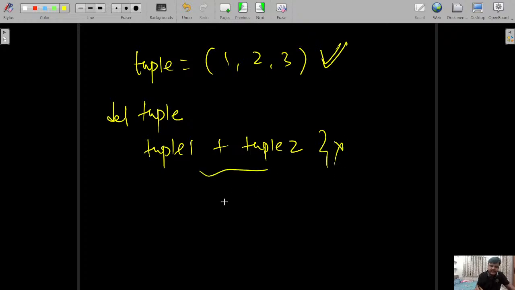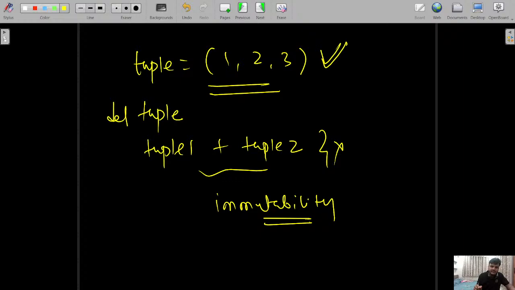The reason is immutability. It means whatever is created once, you cannot modify it. So concatenation, deletion, modification, insertion, these are not possible here. If you want to do it, you have to convert it into a Python list, and again convert it back into a tuple. This is how you can do it. But directly, you cannot modify tuples. They are immutable.